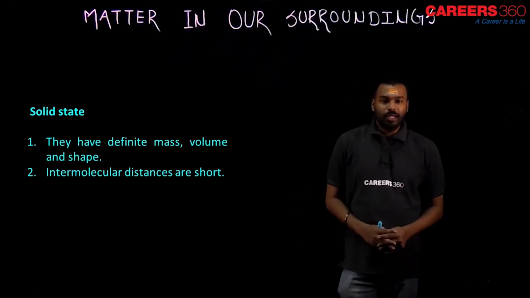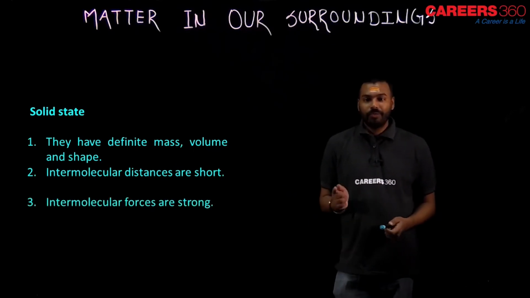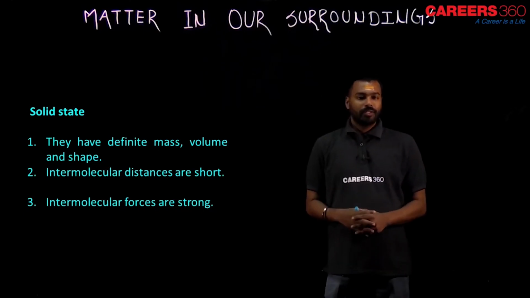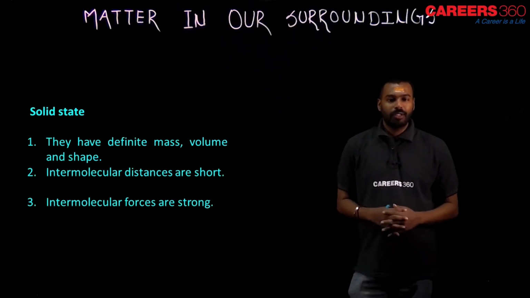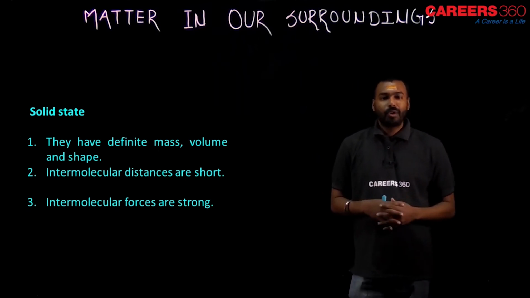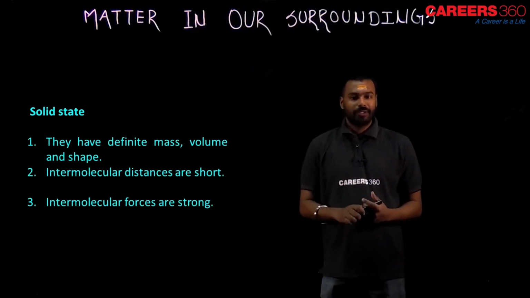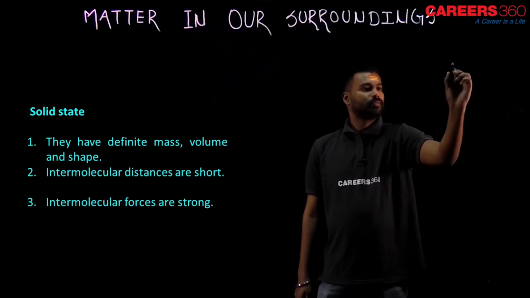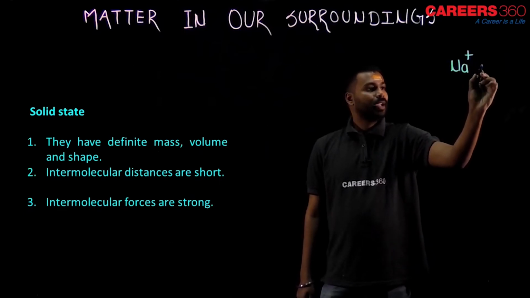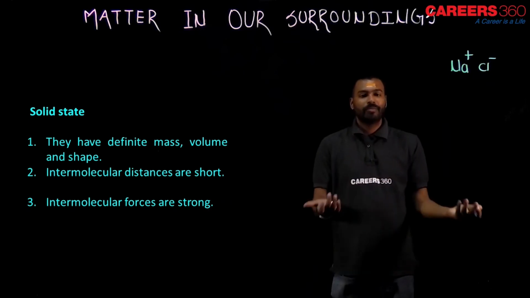Let me tell you the third point now. Dear student, intermolecular forces are strong. What is intermolecular force? Suppose you talk about salt, which is solid, and salt is made up of sodium and chlorine. What happens actually is that Na plus and Cl minus combine together and form NaCl.